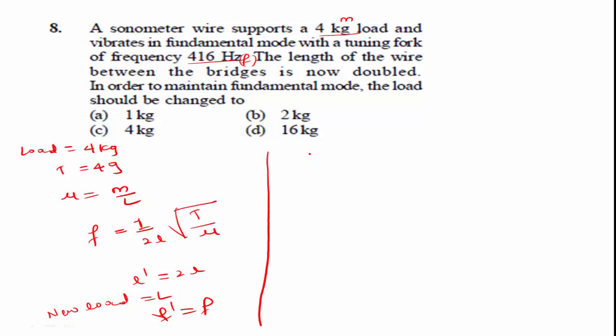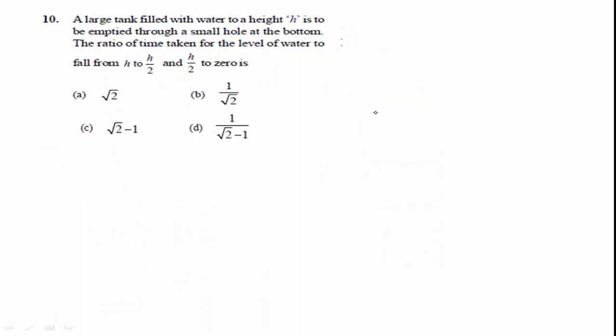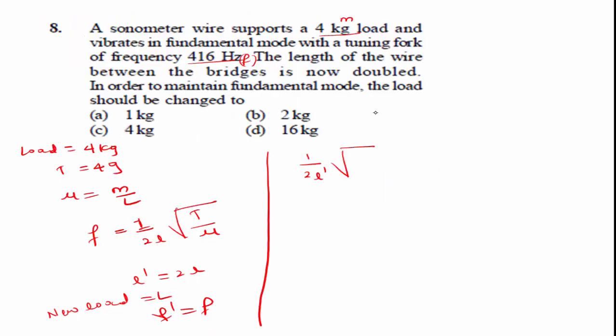Comparing these two equations, f dash is, we know the formula, 1 divided by 2L dash root of T, which is L into g divided by mu, is equal to 1 by 2L root of T, here 4g divided by mu.